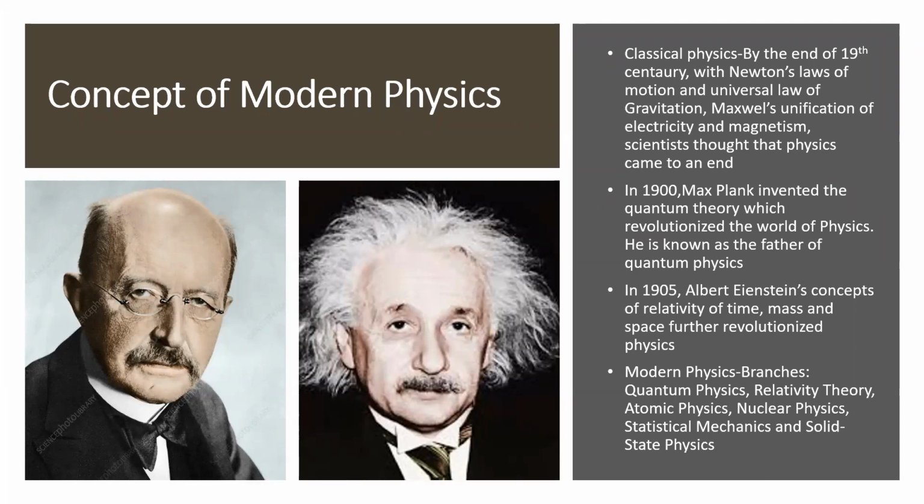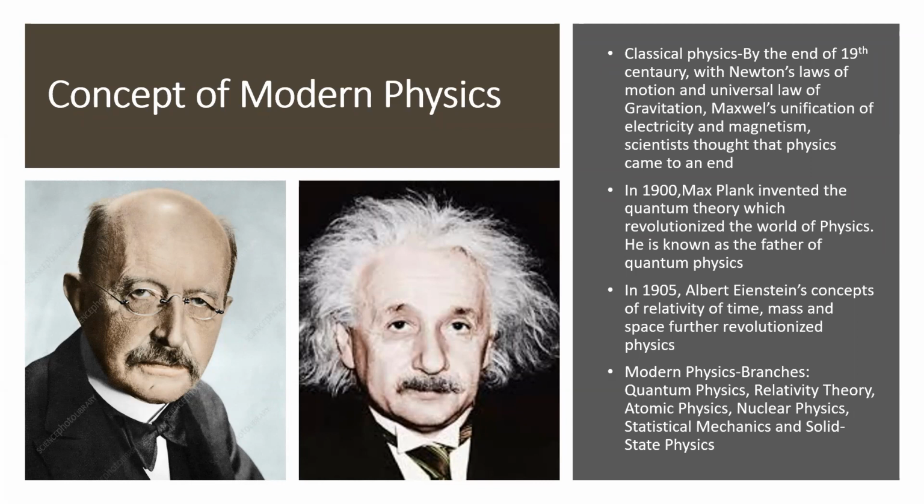But in the beginning of the 20th century, that was an idea which could not be easily digested by the scientists. So the idea of relativity of time, mass, and space was put forward by Albert Einstein in 1905, and this further revolutionized physics. These two revolutionary discoveries gave the concept of modern physics, totally different from the classical physics which existed till then.